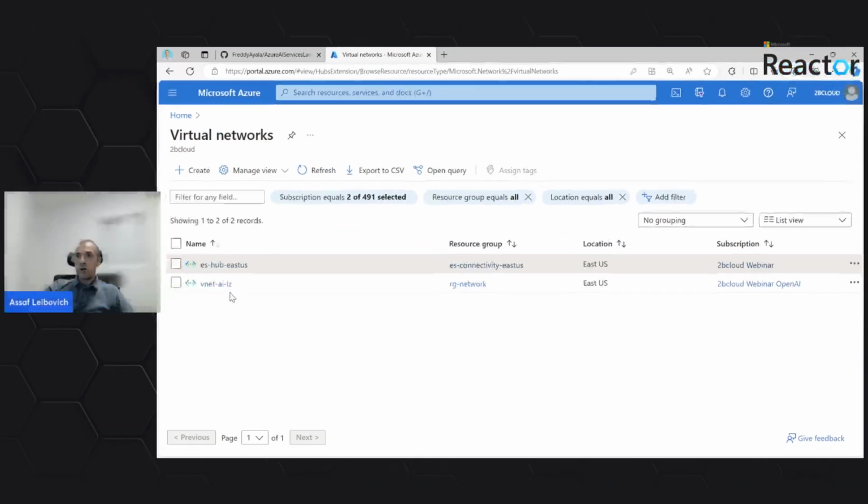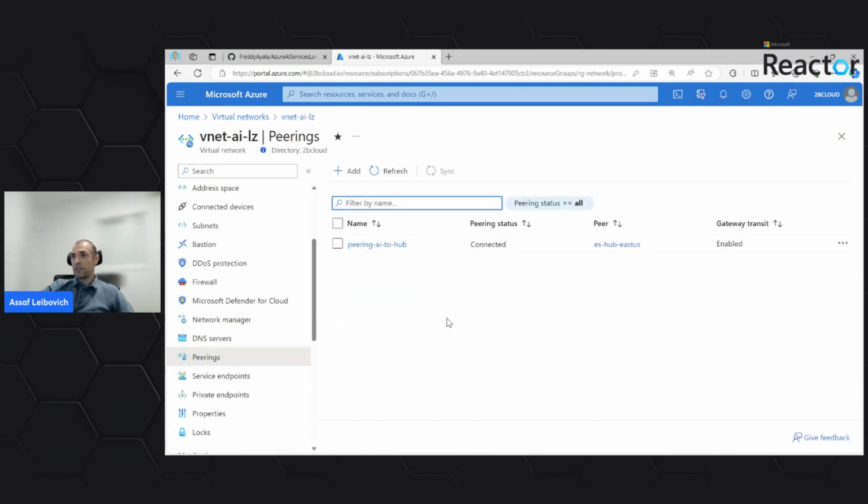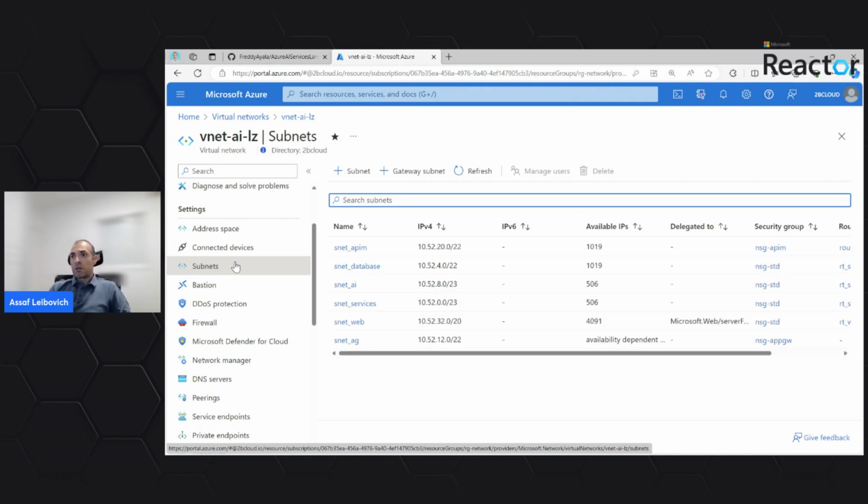If we look now at the spoke virtual network, we'll be able to see that again, it's connected with the hub network. There is a peering from both sides that enables the connectivity between the networks. And from the subnets' point of view, we'll be able to see that there are several subnets here to host several types of services that are the workloads of our application. We will host an API management service. This API management will be used as a gateway, as a proxy to connect to the OpenAI. It will serve as the front end of the OpenAI, and the OpenAI will be serving as the backend pool